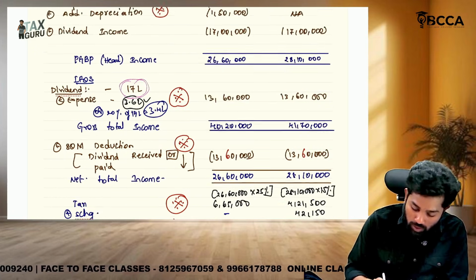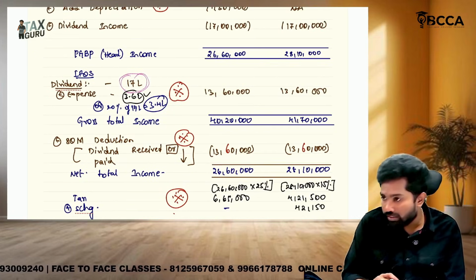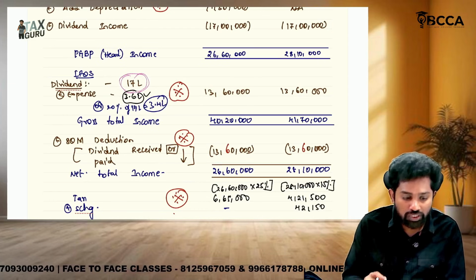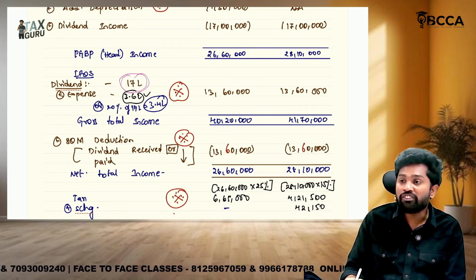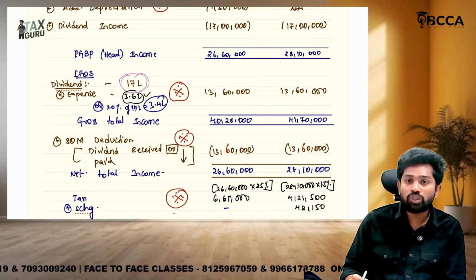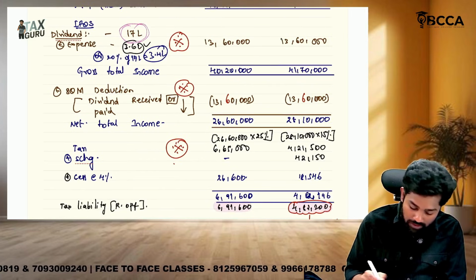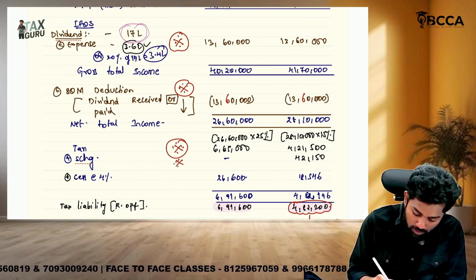Okay, here total income is within 1 crore only, sir. Usually when the total income is within 1 crore for companies, no surcharge. But if they opted for 115 BAB, irrespective of their total income, they will have surcharge at a rate of 10%. Okay, so this point is also important.